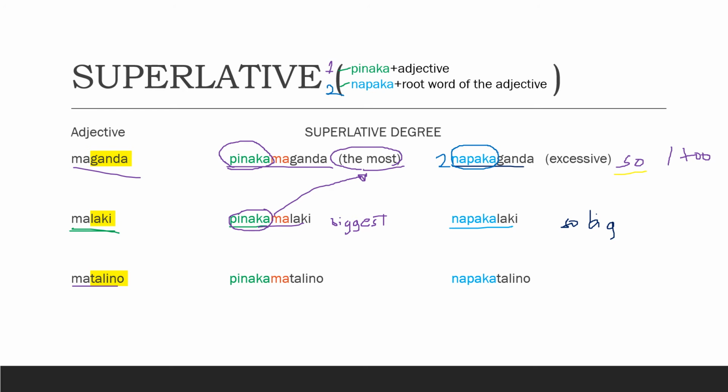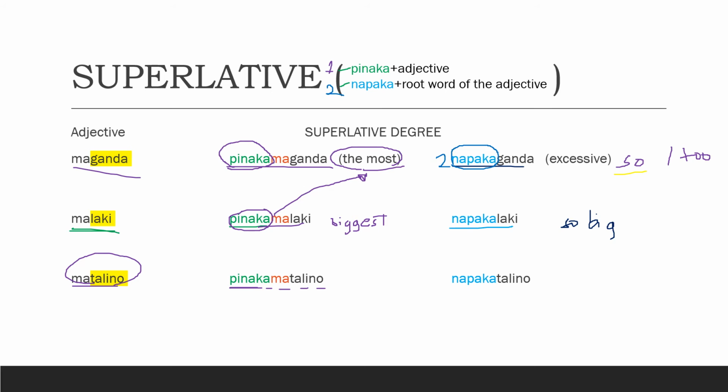If we are going to apply the first formula, pinaka plus the adjective itself, we have here a new word, pinakamatalino. Pinakamatalino means the most intelligent person.